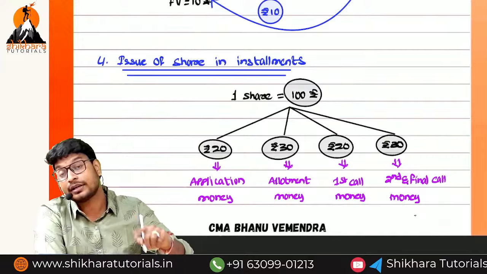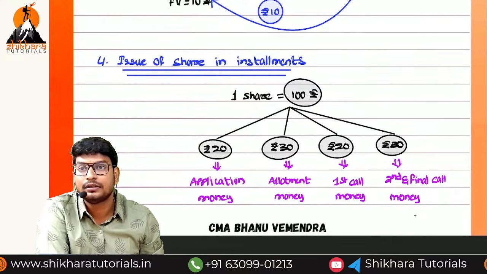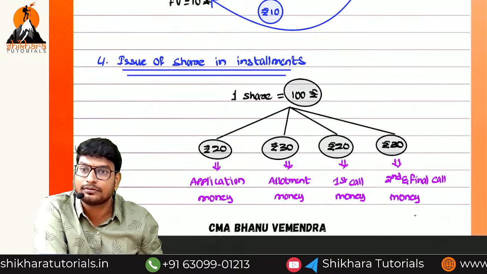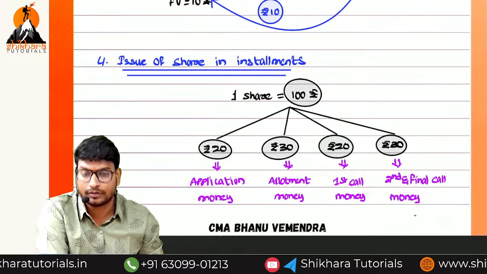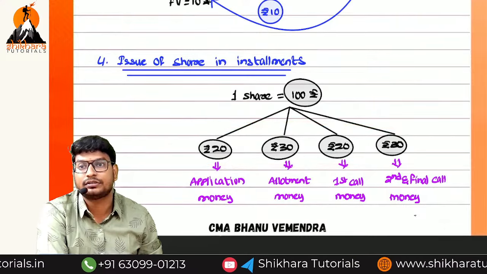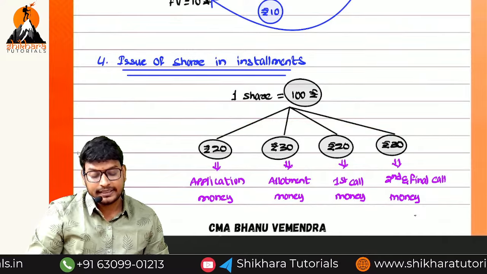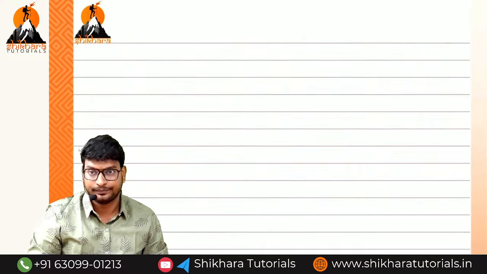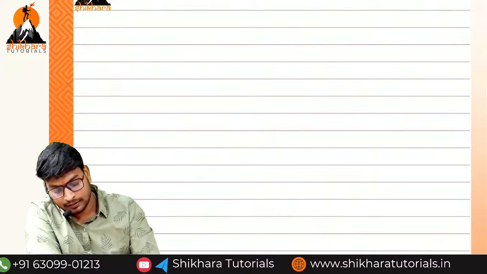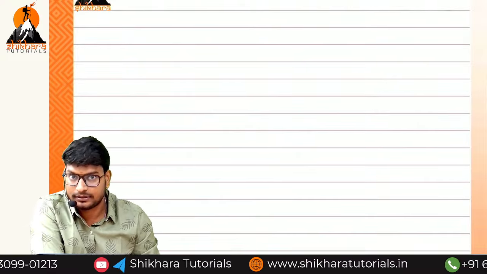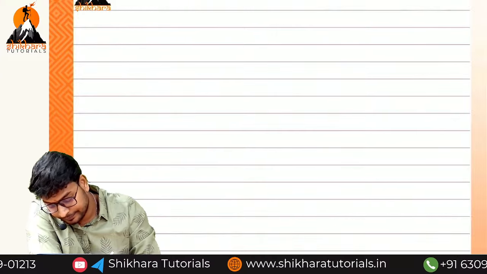If you have a fifth installment, then the fourth one is called only second call, and the fifth one is called third and final call. Now the maximum, how many installments will be there? The maximum is only 4 installments. So why do they call it application, allotment, first call and final call? I will give the overview about this, so no need to write. Just listen and remember, that's all.